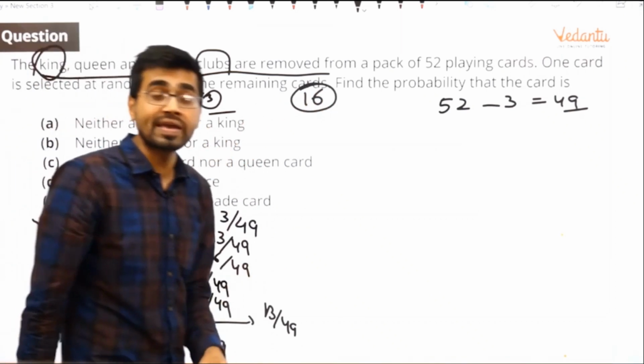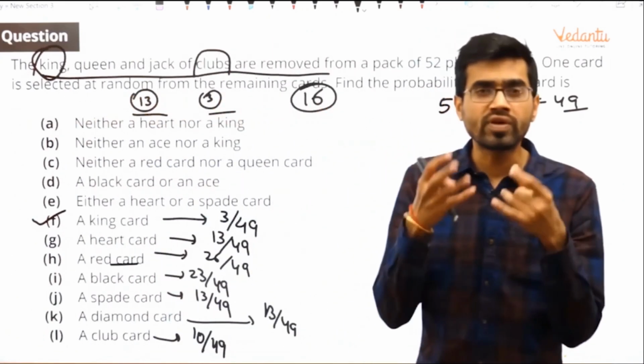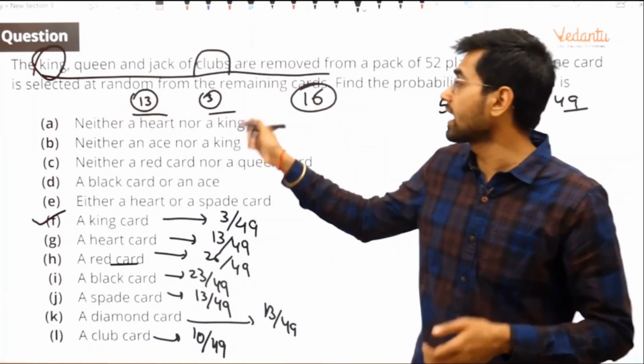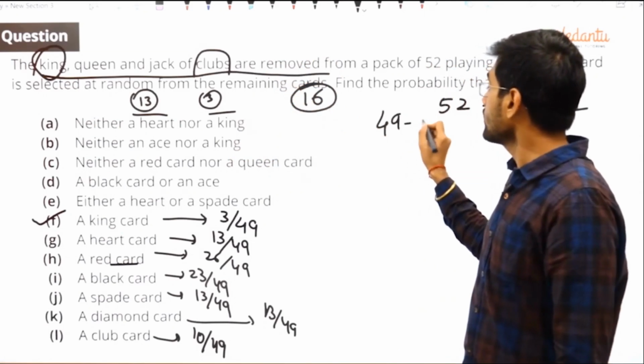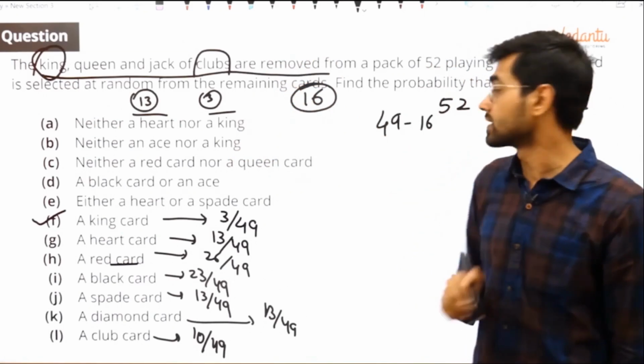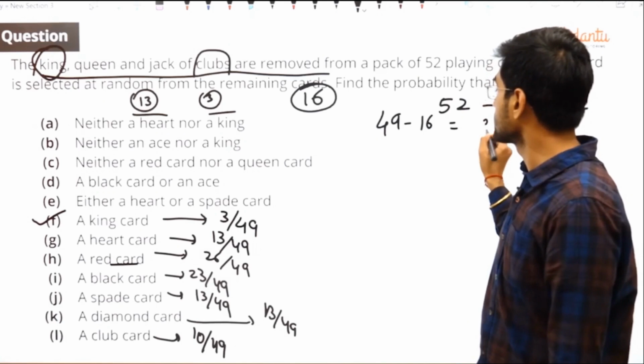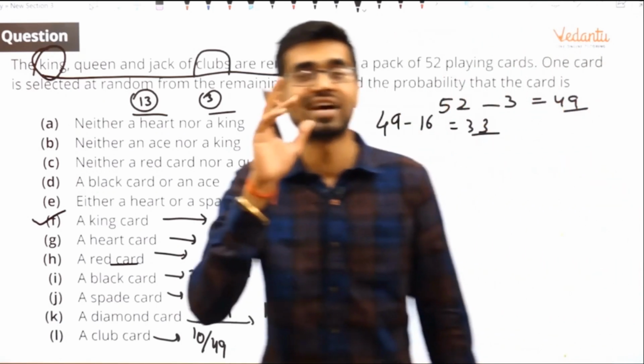You do not want a king. So what do you want? What is your favorite? Out of 49 cards, you do not want 16 cards when you select. So what are your favorite? This will be 33 cards that are your favorite.